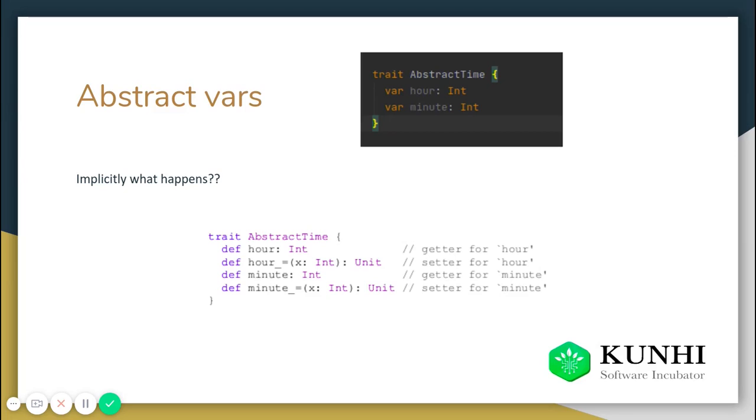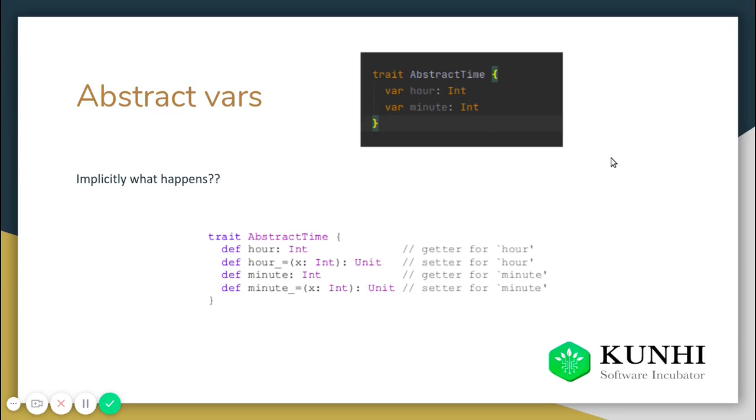Whenever I access it, the getter function will be called implicitly. For the setter, suppose I want to change the value of hour, so I give it a value: def hour_ equals. You can see the underscore, which means setter. I am changing the value of hour, so it will be something like hour_= 2, 3, 4, 5 or something like that.